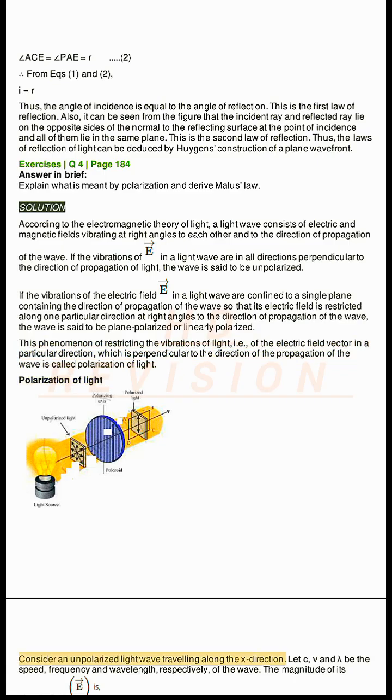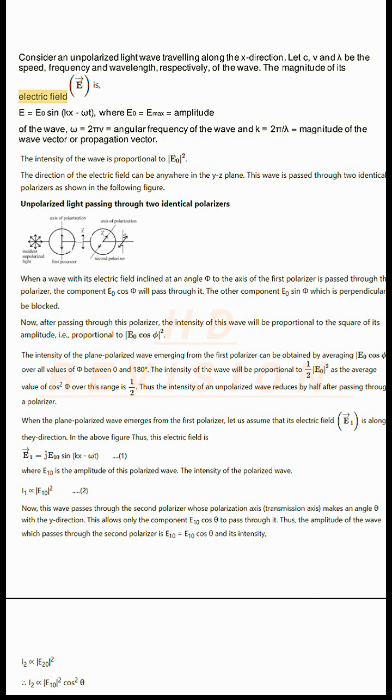Polarization of light. Consider an unpolarized light wave traveling along the x direction. Let c, ν and λ be the speed, frequency and wavelength, respectively, of the wave. The magnitude of its electric field E equals E0 sin(kx − ωt), where E0 equals Emax, the amplitude of the wave, ω equals 2πν, the angular frequency of the wave, and k equals 2π/λ, the magnitude of the wave vector or propagation vector.